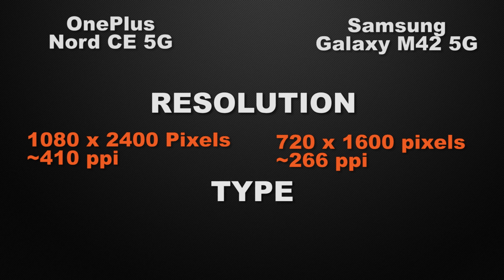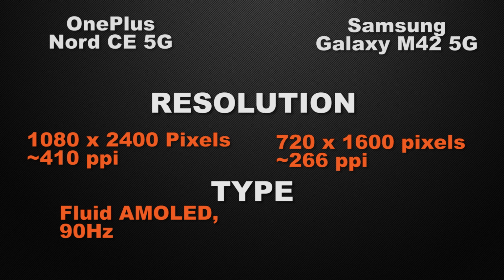And about the display type of the devices, Nord has a Fluid AMOLED display with a 90Hz refresh rate, whereas M42 has a Super AMOLED display. So the winner here is Nord because it has a 90Hz refresh rate, which gives you smooth transitions.